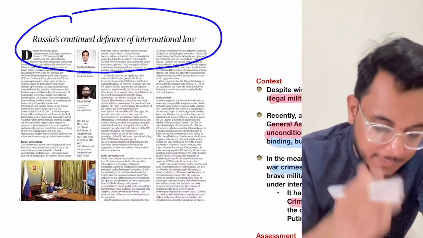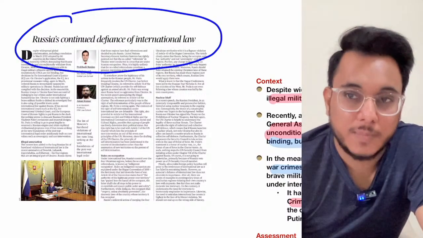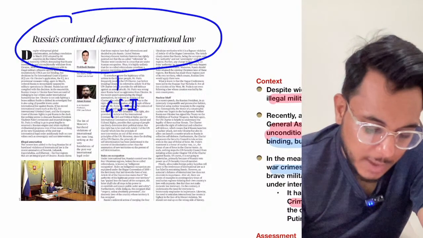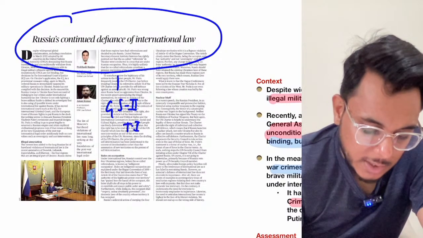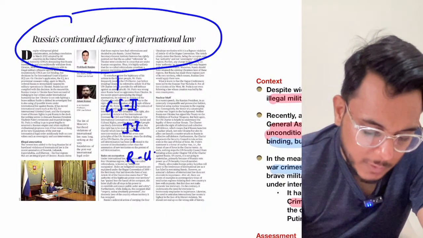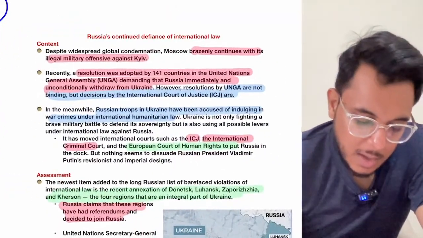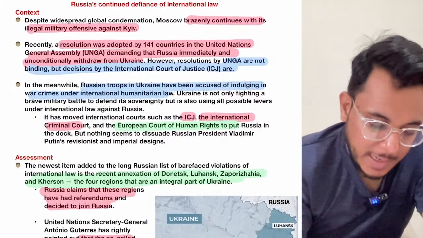Russia's continued defiance of international law. Now, this particular article, guys, we'll see with respect to the GS paper number 2, international issues. Within that, the Russia-Ukraine war, we'll see this particular article. Now, basically, guys, what has happened?